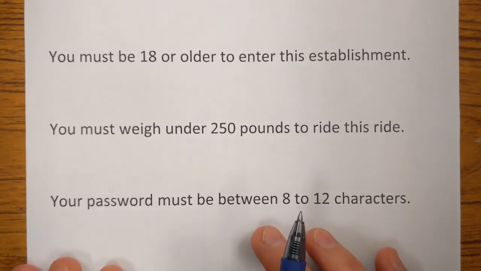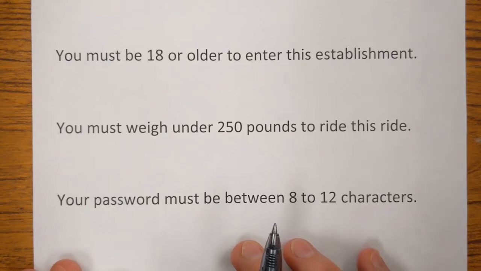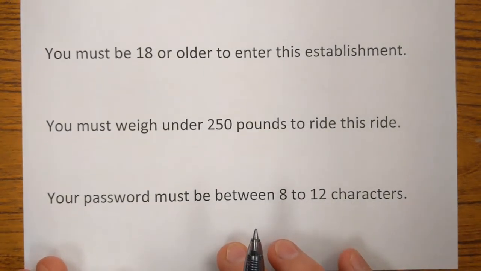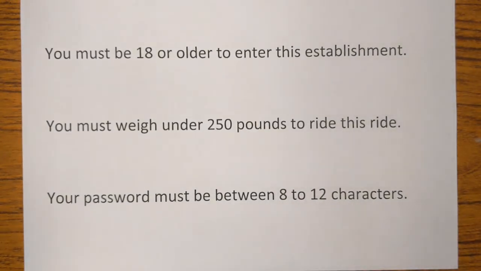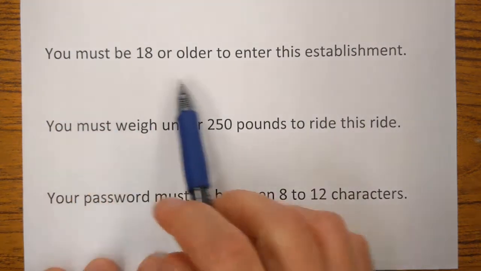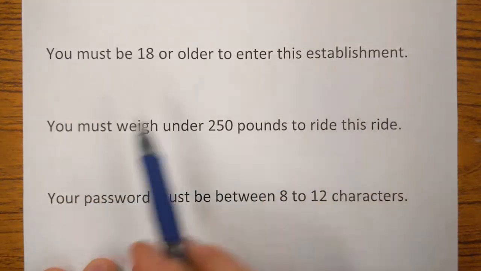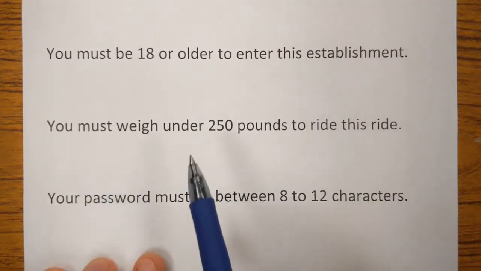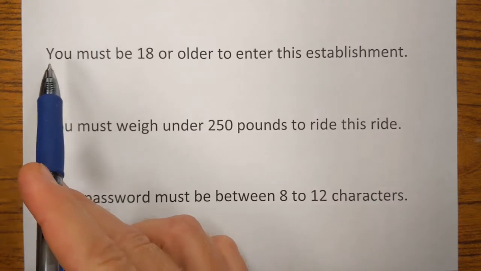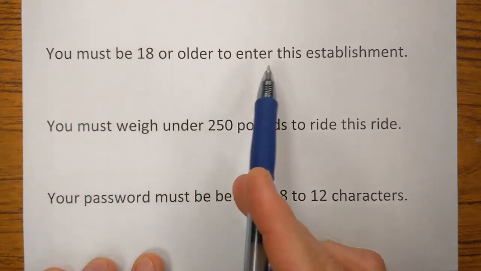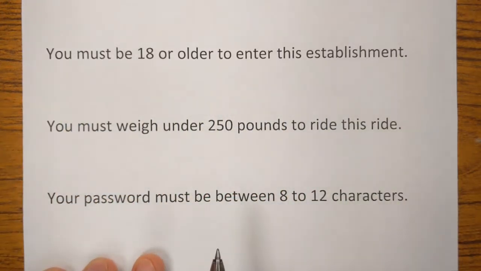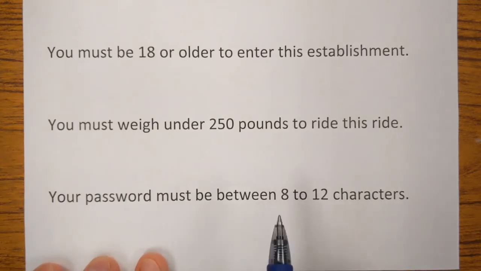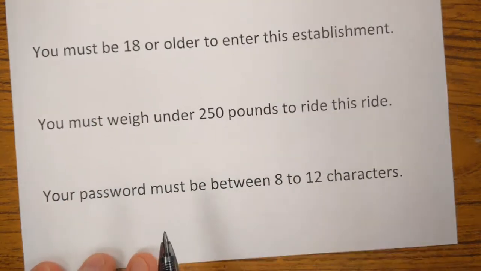So today we're going to talk about conditions. Everybody, no matter who you are, as a citizen of the United States, there are certain conditions that you have to follow. I wrote a few conditions down on this paper here. You do not need to write these down, but just think about these for a second. Maybe you've heard this before. You must be 18 or older to enter this establishment. Maybe you've been shooed away from a place because you weren't old enough.